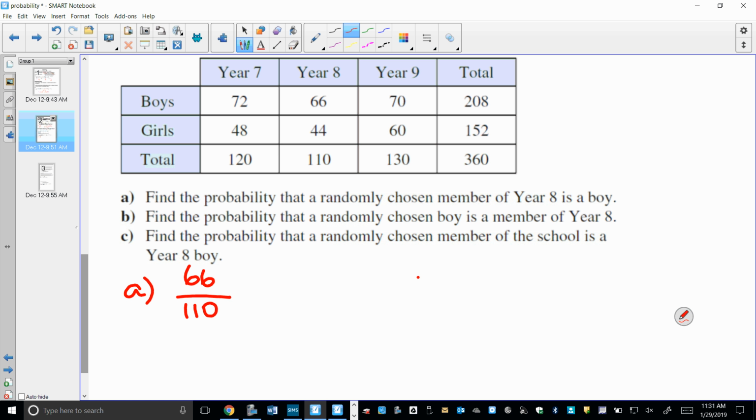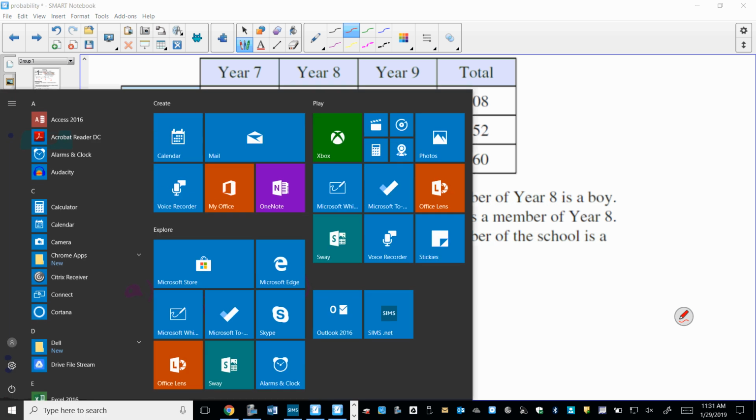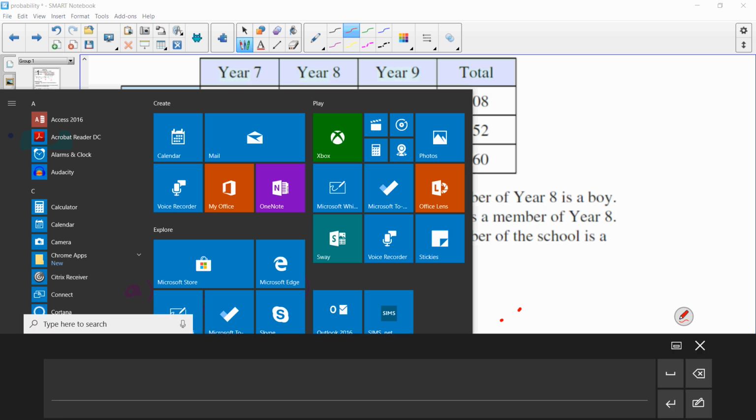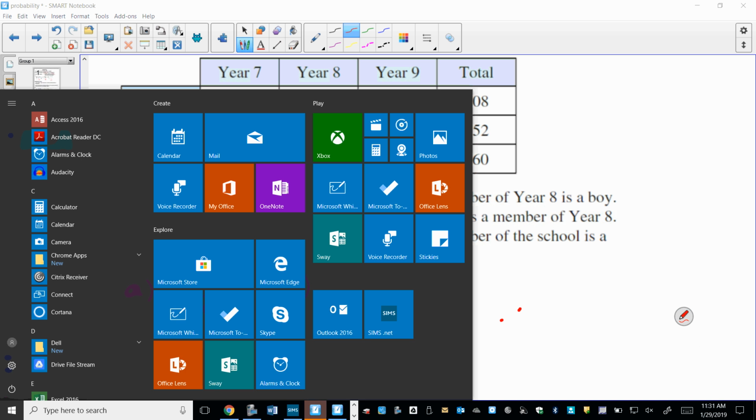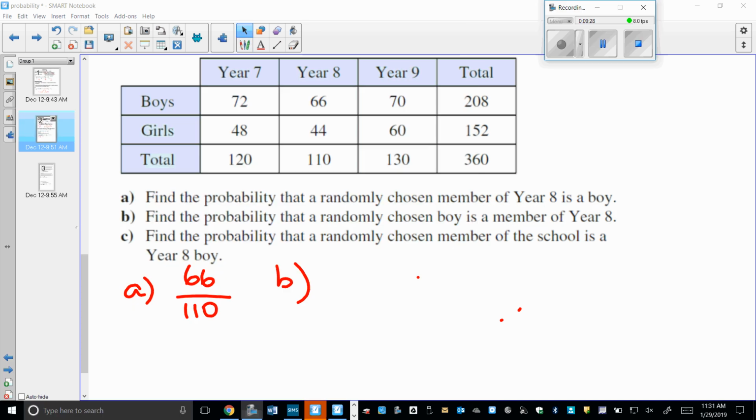B, find the probability that a randomly chosen boy is a member of year 8. So what's the difference between these two questions? The first one was just the year 8 column.